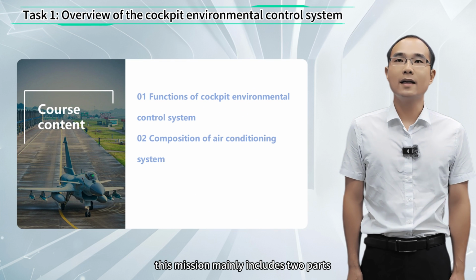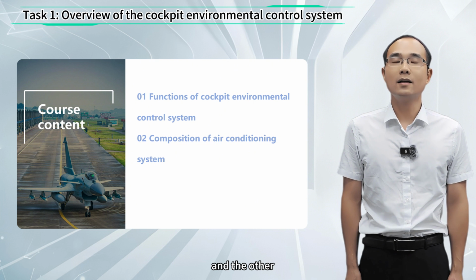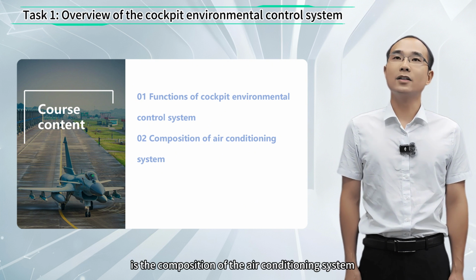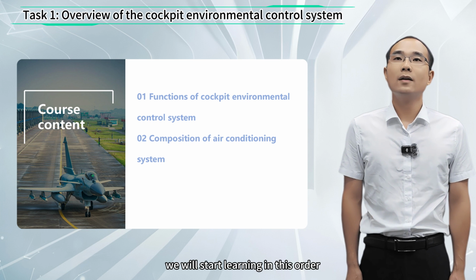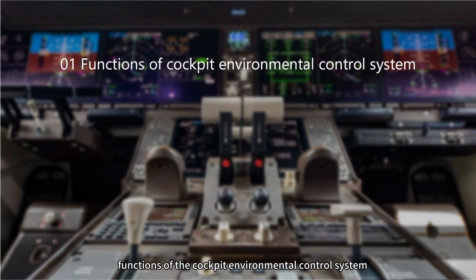This mission mainly includes two parts. One is the function of the cockpit environmental control system, and the other is the composition of the air conditioning system. We will start learning in this order. First, let's move on to part one, functions of the cockpit environmental control system.